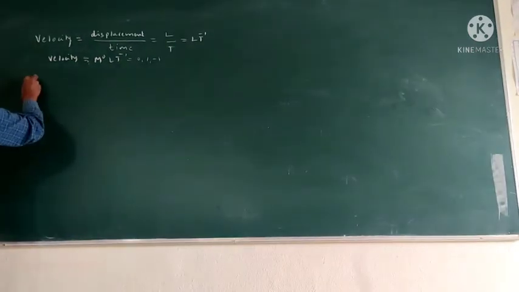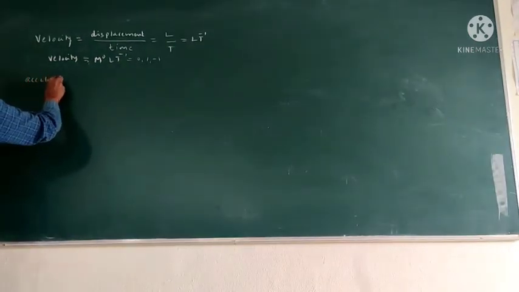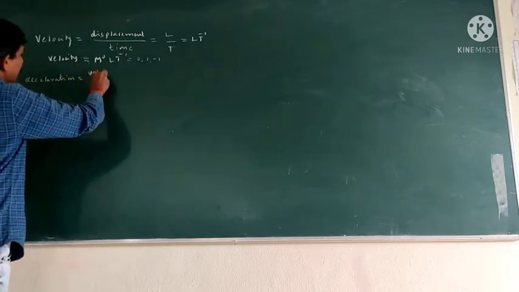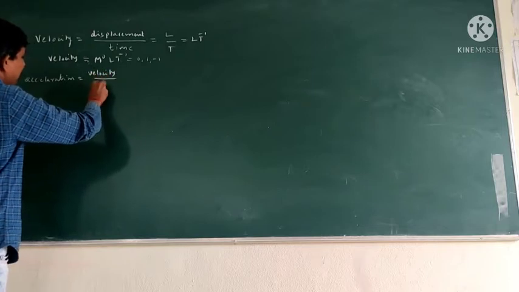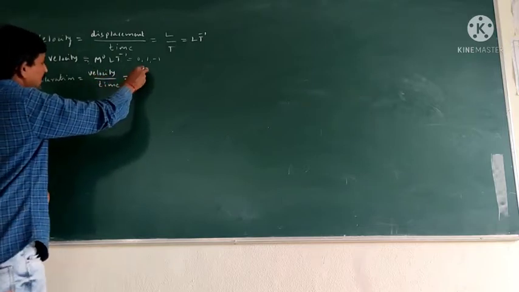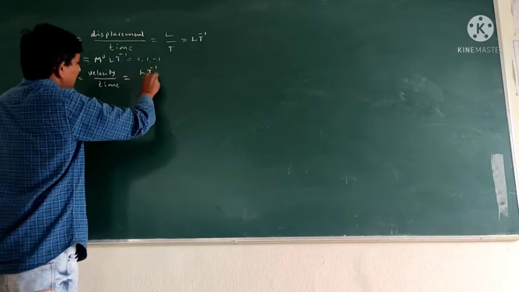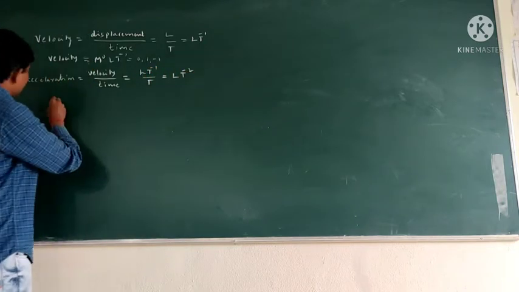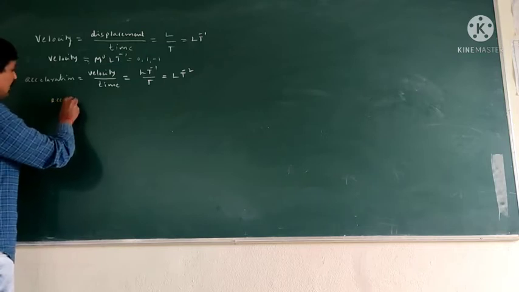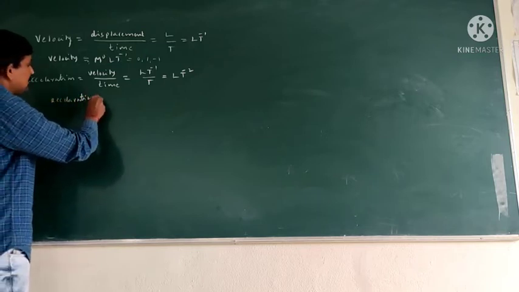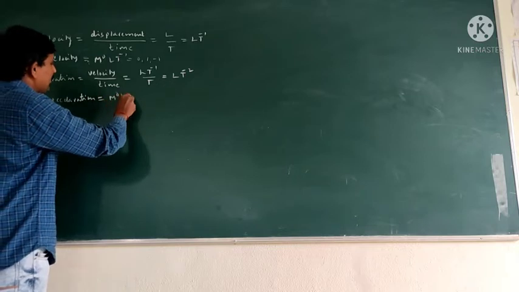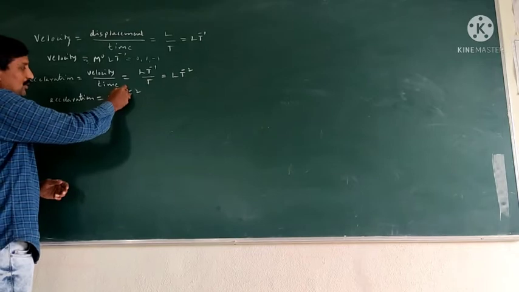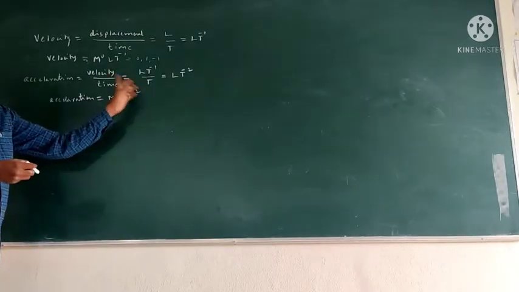And then acceleration. So acceleration is equal to velocity by time taken. Velocity L t power minus 1 by time t. So L t power minus 2. So the acceleration dimension formula is M power 0 L t power minus 2. So the dimensions of acceleration are 0, 1, minus 2.